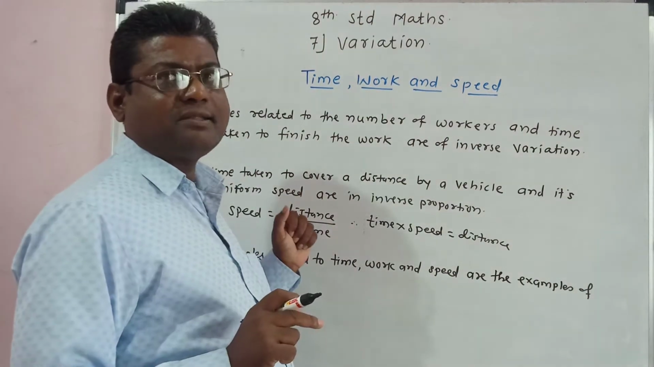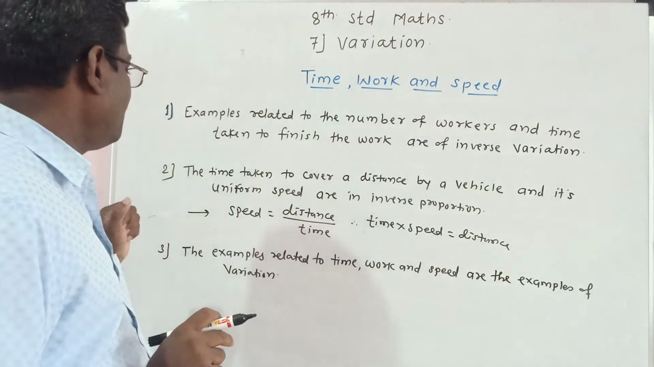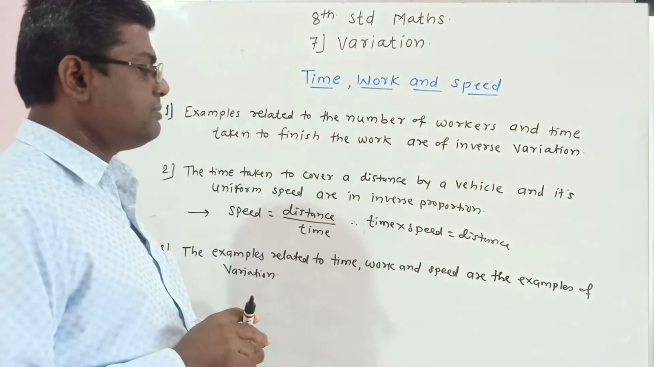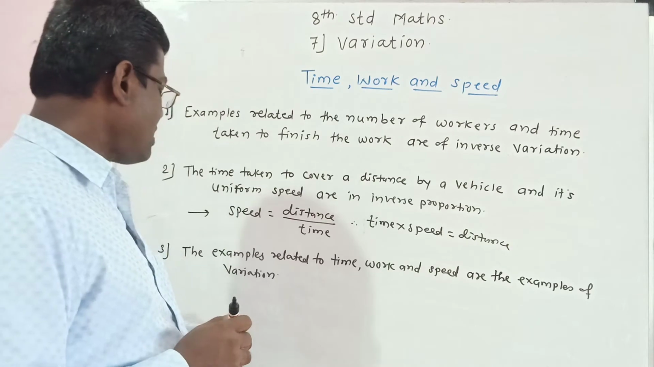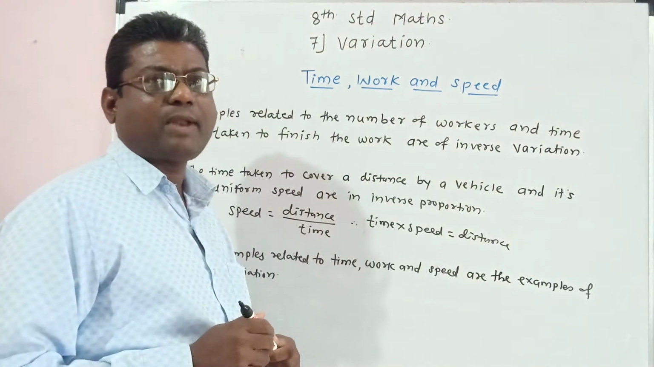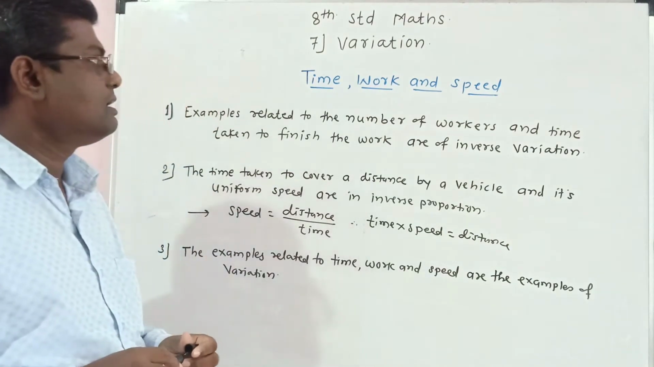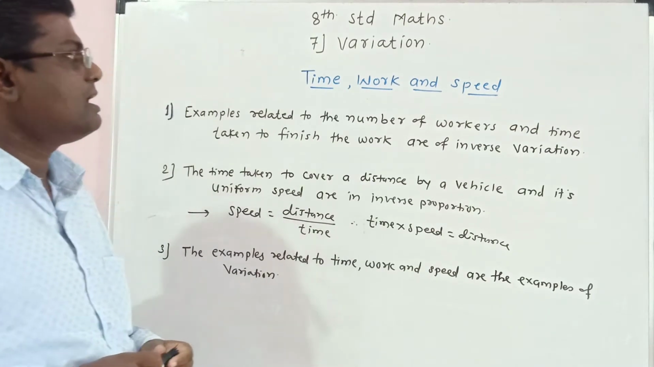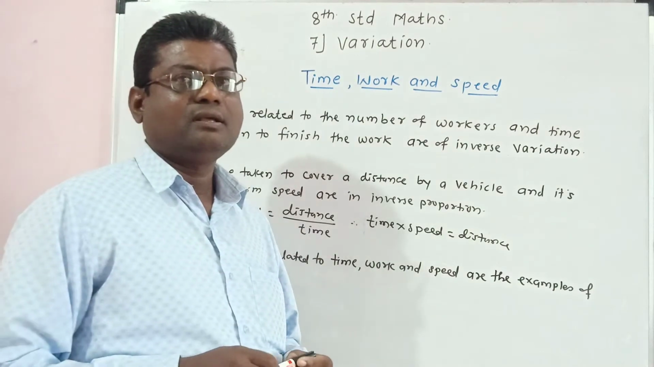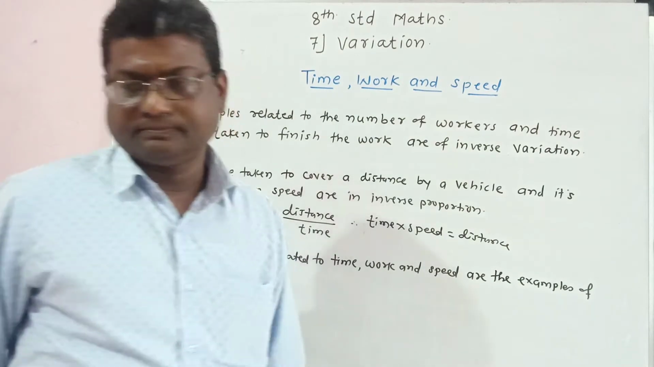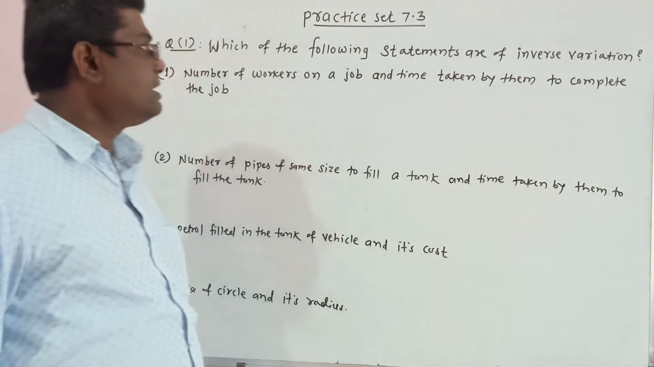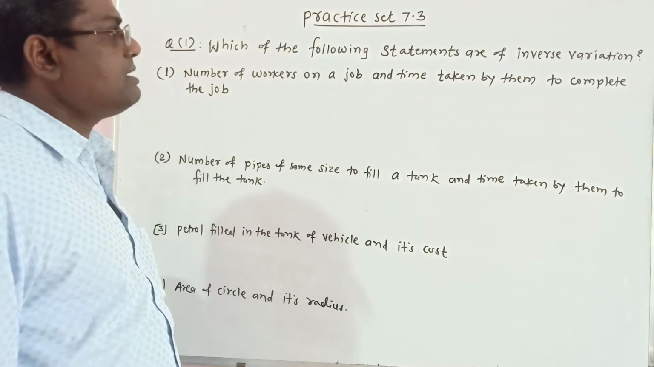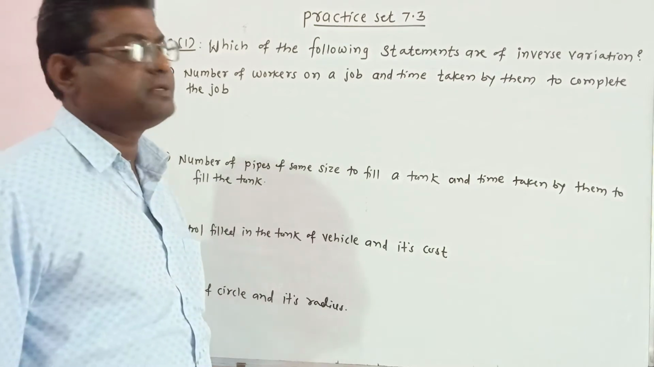Now in practice set 7.3, we will study the examples related to time, work and speed, which are examples of variation. In this practice set, we will study problems on direct variation as well as inverse variation. Practice set 7.3. Question number 1. Which of the following statements are of inverse variation?